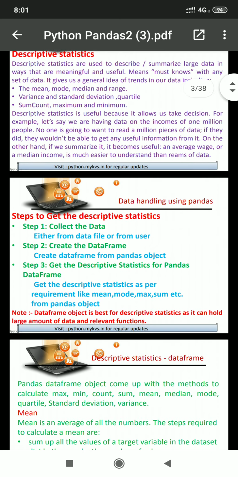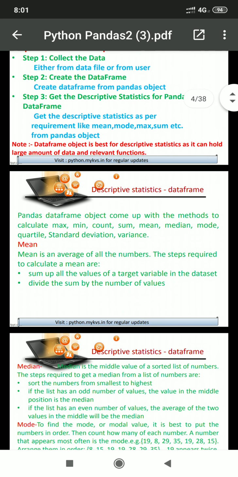Mean means finding the average of the values. Finding average of values is very easy. What we have to do, we have to sum up all the values, then divide it by the number of elements, and whatever result exists, that is mean, that is average.